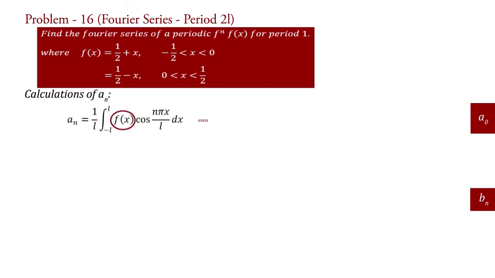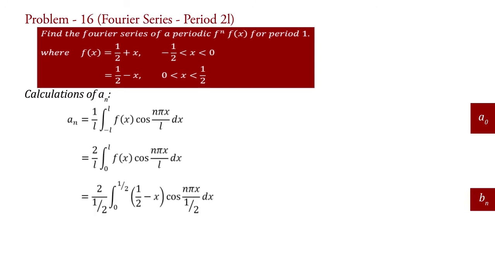Since f(x) is even, we can write a_n equal to 2 upon L integral 0 to L f(x) cos(n pi x upon L) dx. Put f(x) equal to 1 half minus x and 2L equal to 1, therefore L equal to 1 half. Therefore, a_n equal to 2 upon 1 half integral 0 to 1 half of (1 half minus x) cos(n pi x upon 1 half) dx.